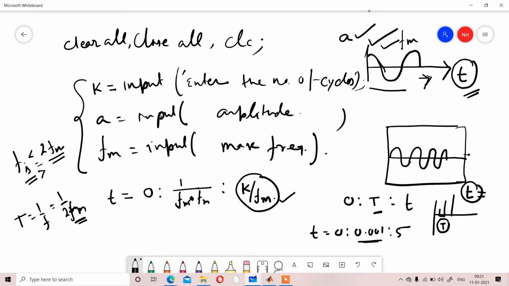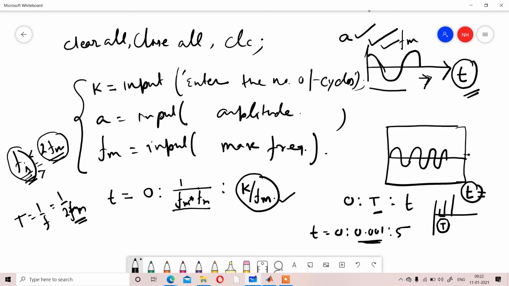Here we have some input data: fm, duty cycles k, and fs, the sampling frequency. Depending on that data we have to compare fs with 2fm. So we cannot take the time period t as an arbitrary value.